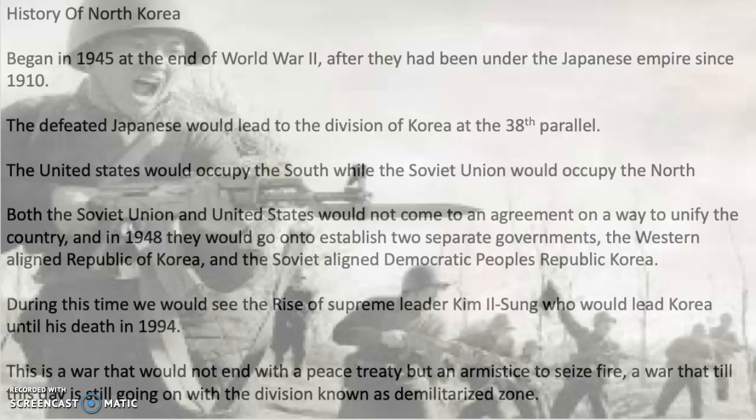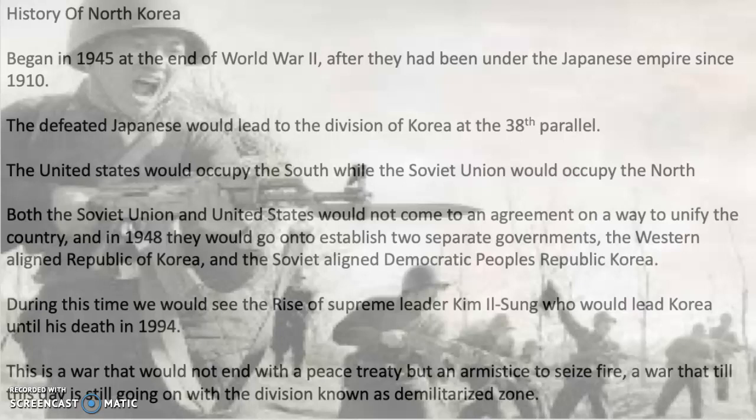The history of North Korea began in 1945 at the end of World War II, after they had been under the Japanese Empire since 1910. The defeated Japanese would lead to the division of Korea at the 38th parallel. The United States would occupy the south while the Soviet Union would occupy the north.